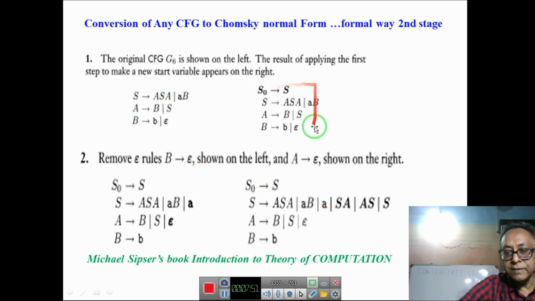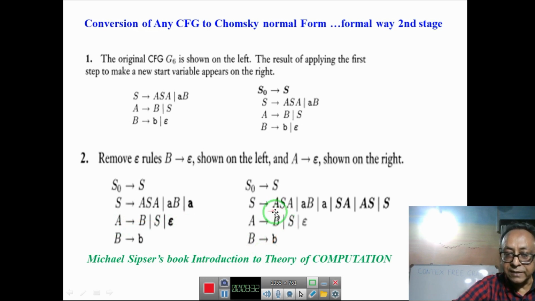Then the rules come like this, and here you see B to epsilon. We have to remove B to epsilon, you have to remove this rule, and wherever B can go to epsilon, you have to incorporate that. So after removing B to epsilon, you remove this rule. Then because B can go to epsilon here, A can go to epsilon here also. And here you have S to SA, AB, and because B can go to epsilon, it can be S0 to S. So this is after removing B to epsilon. Then after removing B to epsilon, we have a new rule A to epsilon. So we have to remove A to epsilon in the next stage.